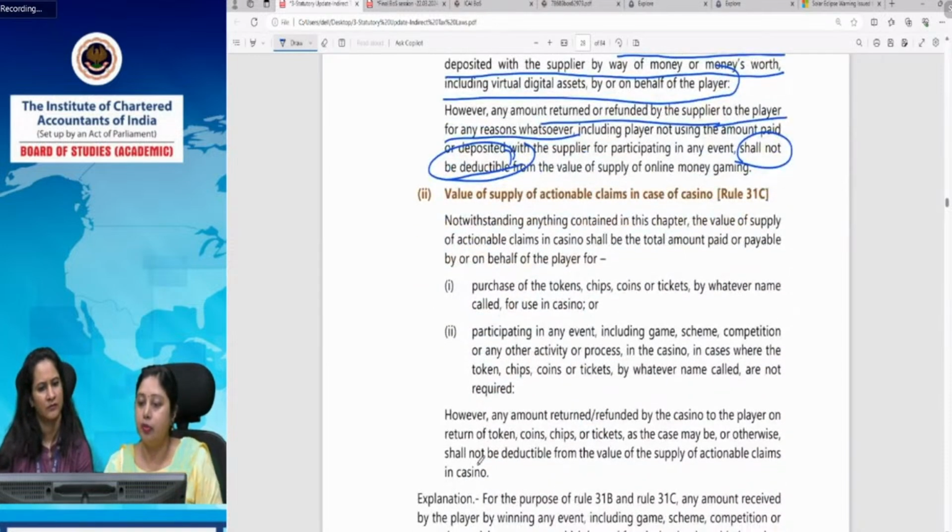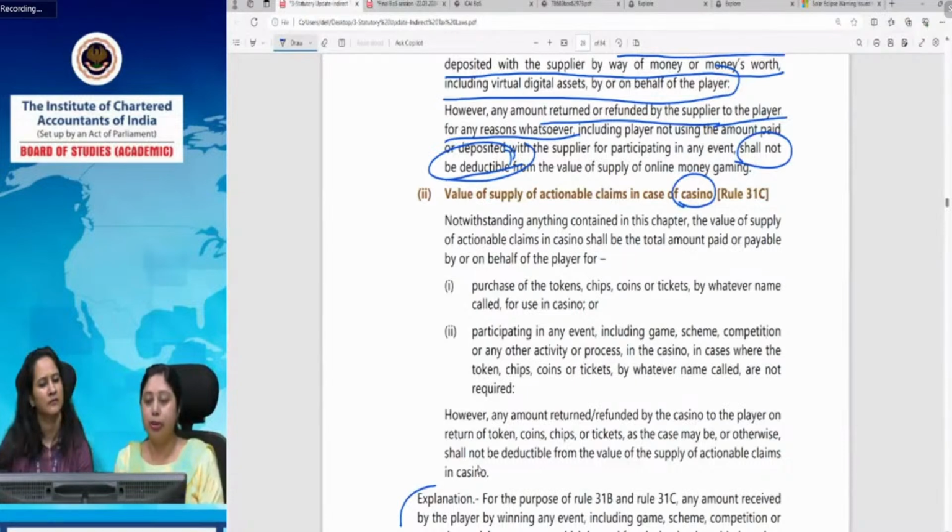Similarly, in case of the casinos. Now, I told you that there was a controversy regarding the value on which casinos were paying tax. In case of online money gaming, we saw that only the amount which the player is paying for participating in that online money game, or the initial wallet amount which they are depositing, will be taxed. Whatever that person is winning will not be taxed. That comes from the explanation.